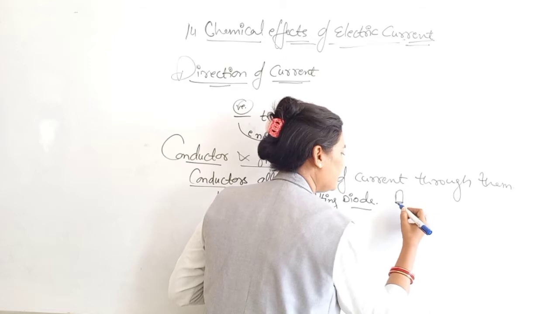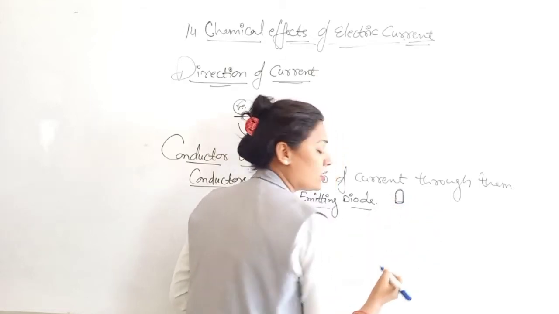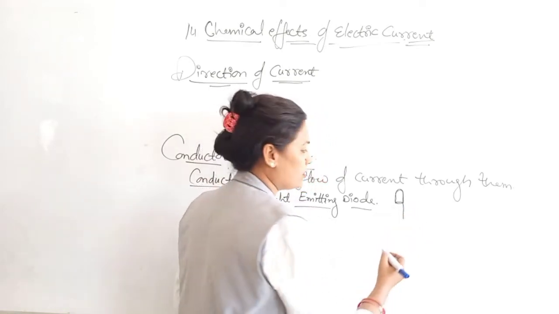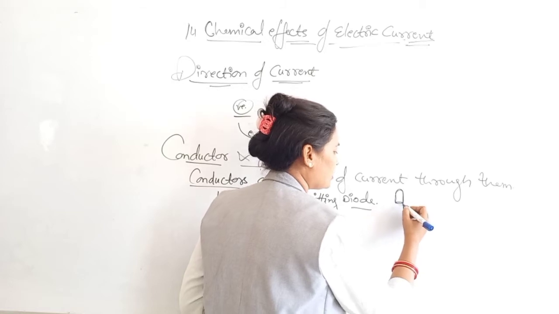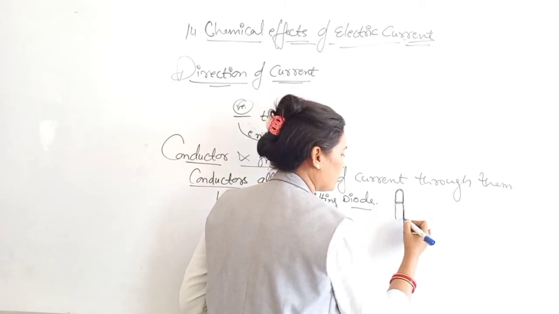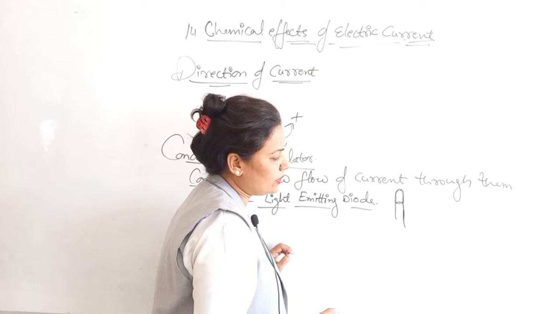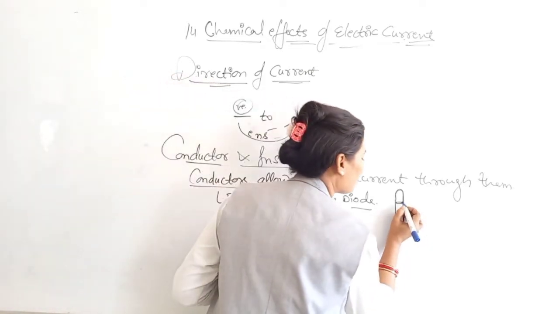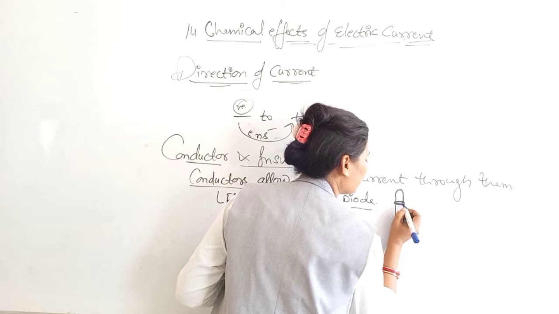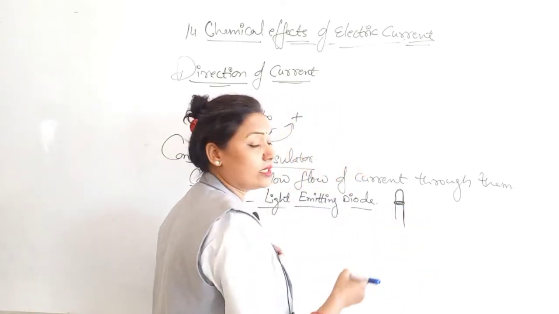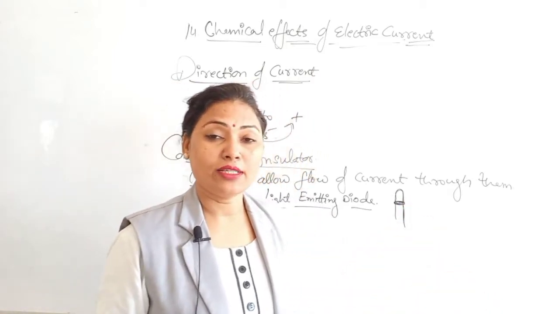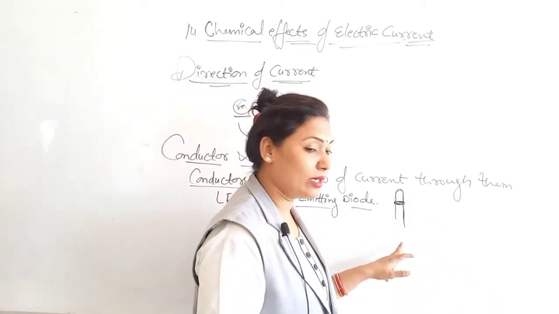This is the longer one, and this is the short one. The two legs will be there. This is an LED, and its color may be different, maybe red or white. Two legs are there.